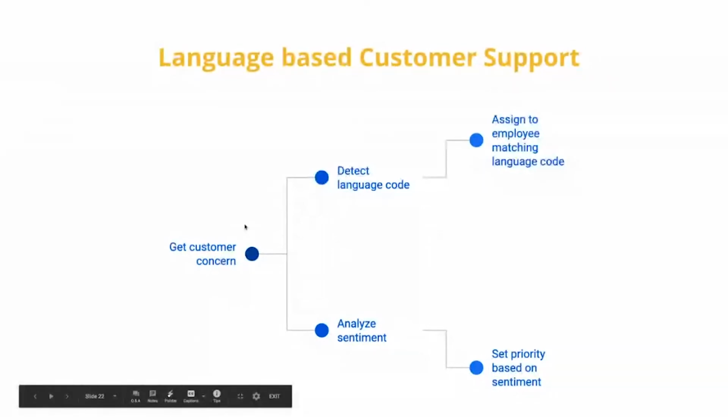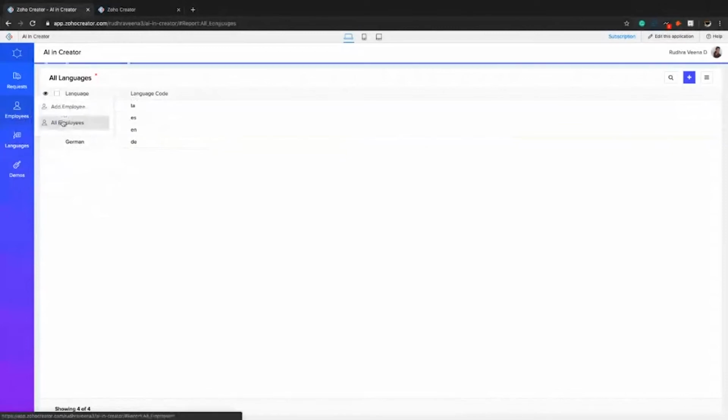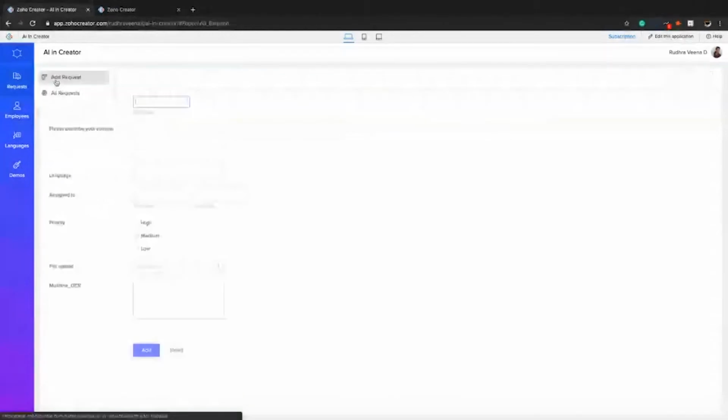The first form I built here is all the languages. These are some of the languages for which the predict language task in Deluge can detect the language. These are the languages, and these are the language codes. Then in another form, I have mapped the employee who knows that language with the language code. So when support tickets in German come in, Carl will handle them, and support tickets in English will be handled by Amanda.